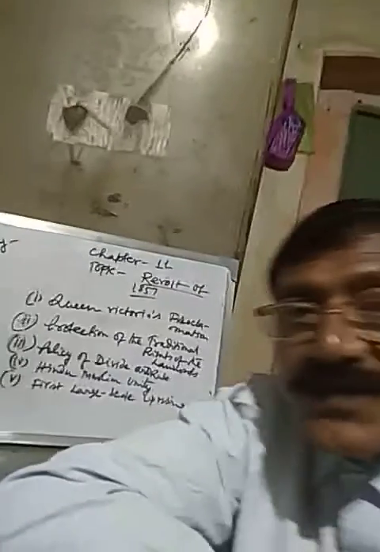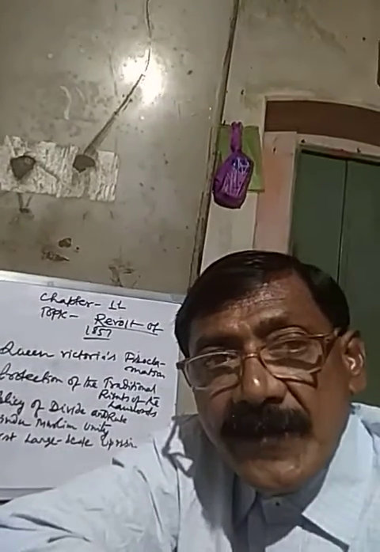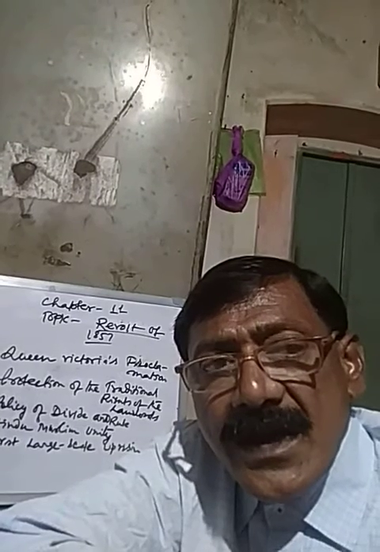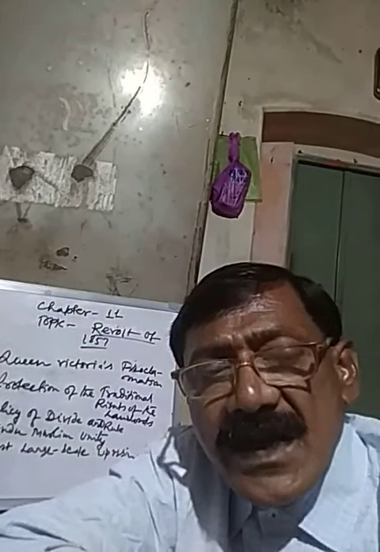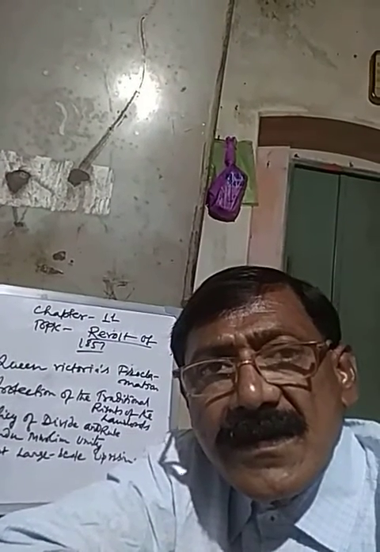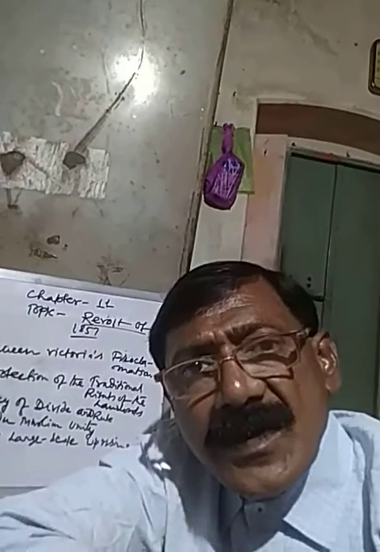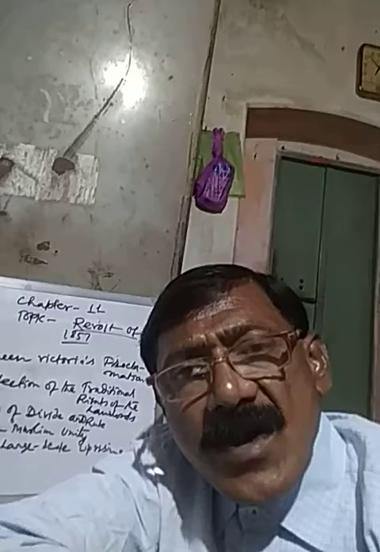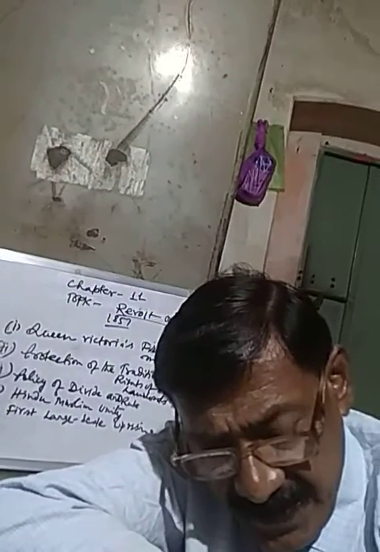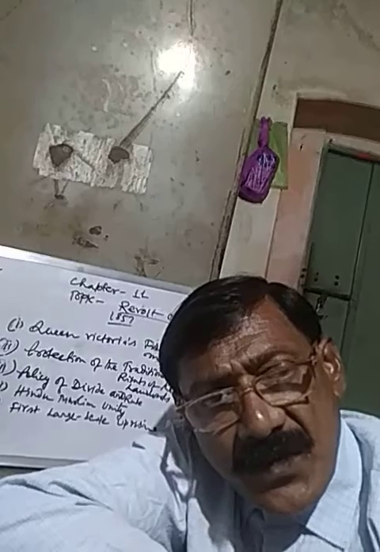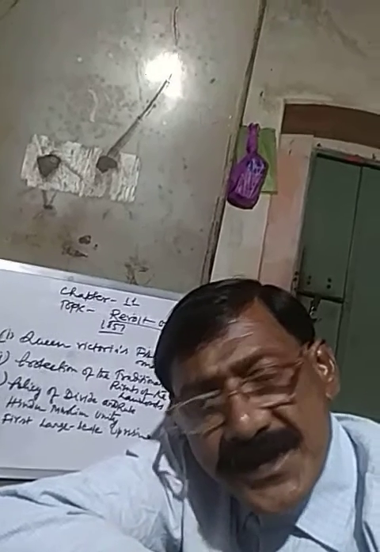Queen Victoria's proclamation. You know, Queen Victoria was declared the real ruler of India after the suppression of the revolt of 1857. The revolt of 1857 was suppressed by the British.